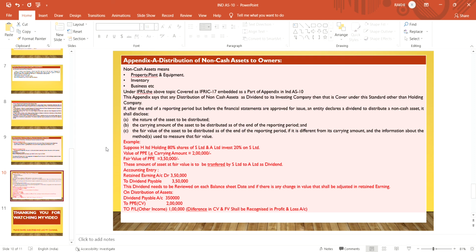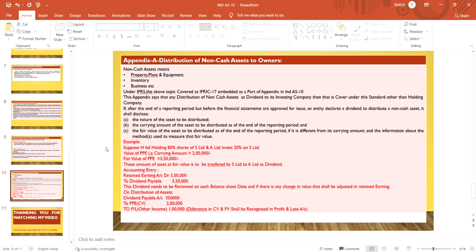Other than the holding company, the person who invests in that company and to whom the company distributes dividend as a non-cash event, that will be covered under Appendix A of Ind AS 10. Means under IFRS, the above topic is covered as IFRS 17, embedded as a part of appendix in Ind AS 10.